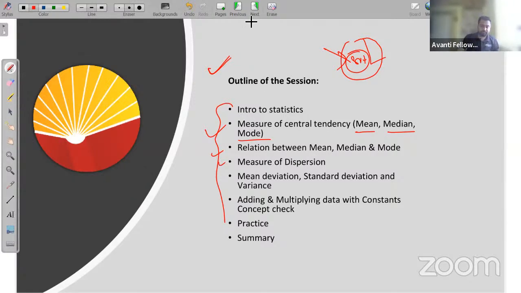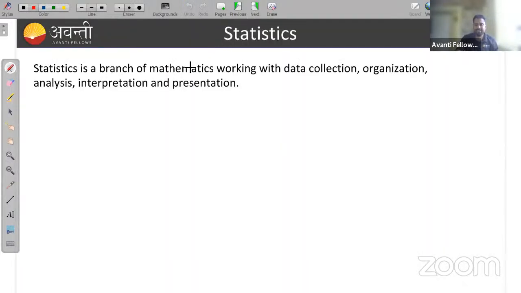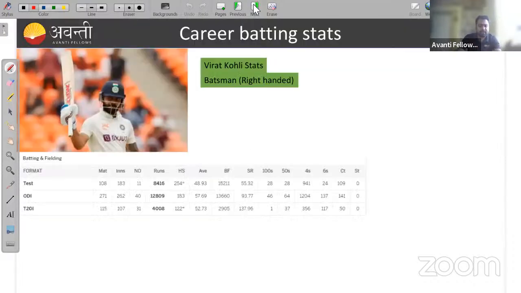So let's start. Why are we studying statistics? Statistics is a branch of mathematics working with collection of data, organization, analysis, interpretation, and representation. All these things you know. You can see on your screen the analysis of batsman Virat Kohli in Test matches, all that data is given here. This is the statistics about the batting career of Virat Kohli, right? Here we are using statistics in real life. In real life we use statistics a lot.